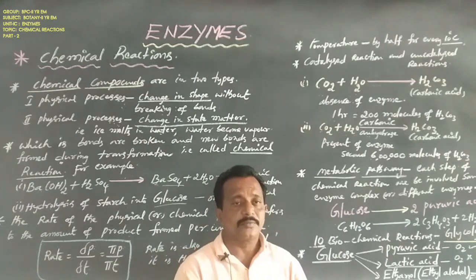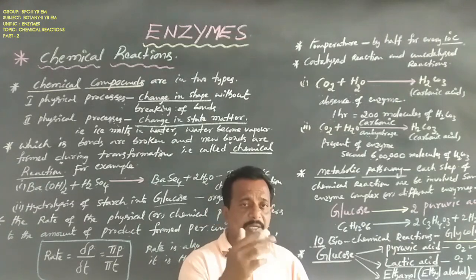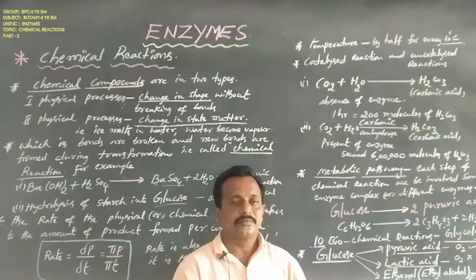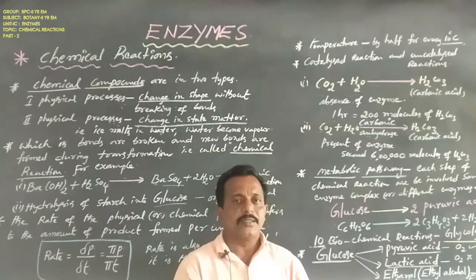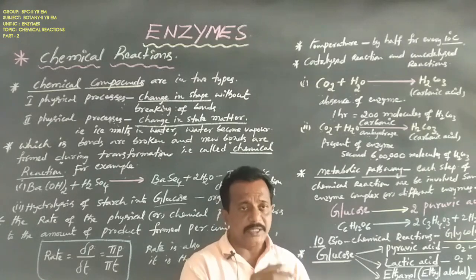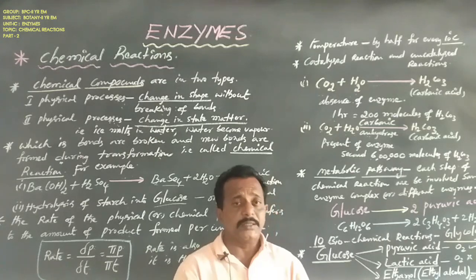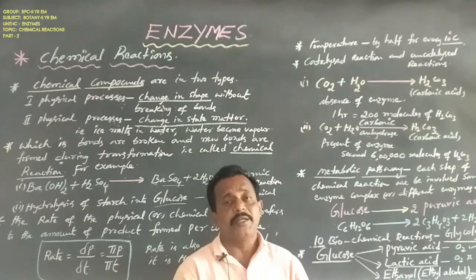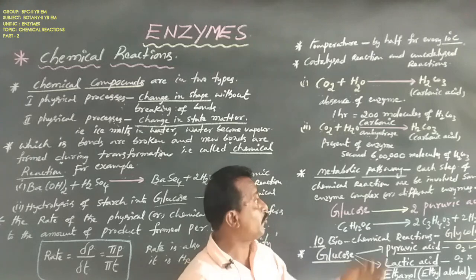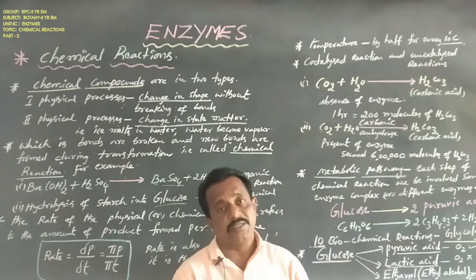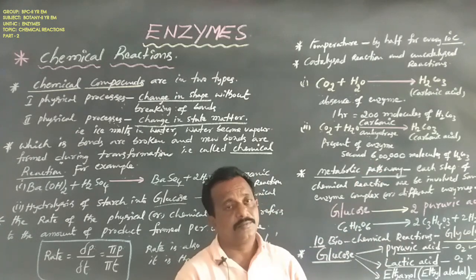So dear students, the enzyme acceleration of the rate is always about 10 million times. The enzymes increase the rate by 10 million times. That is the important thing here.